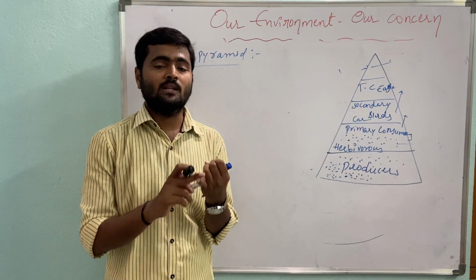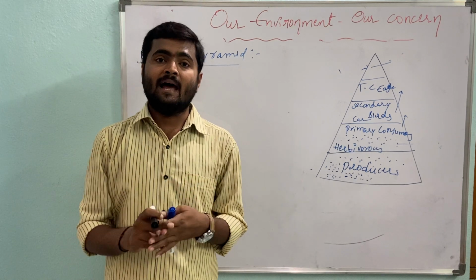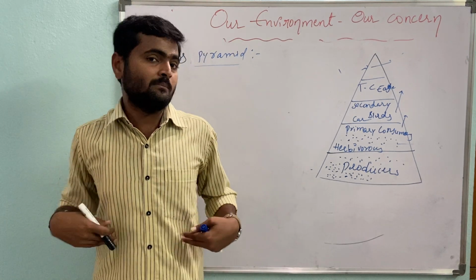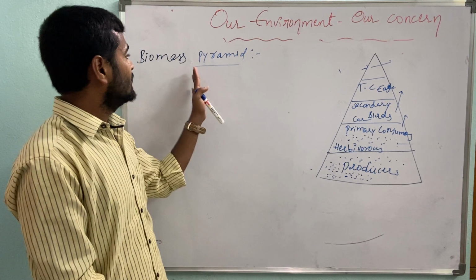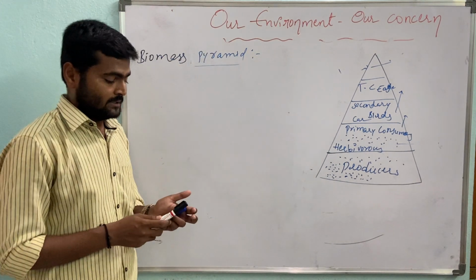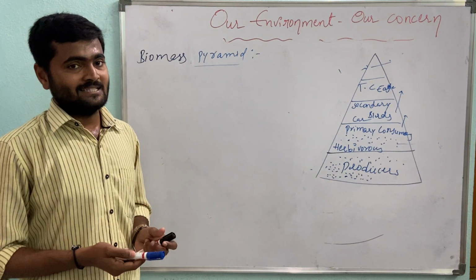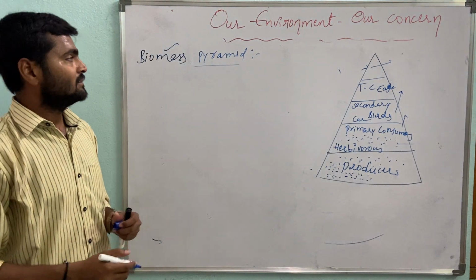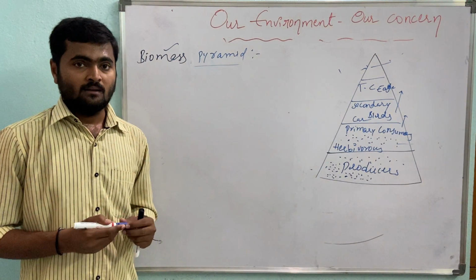Examples: all the plants, shrubs, algae, and even plant parts like fruits, branches, leaves, and animals and their wastes and dried leaves, everything comes under biomass. Any plant or animal matter which can be used to produce energy is called biomass.